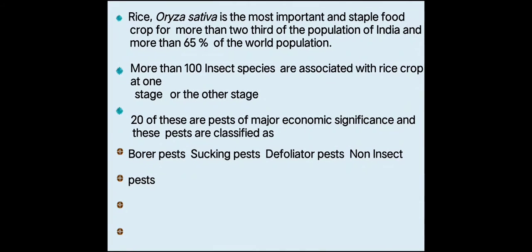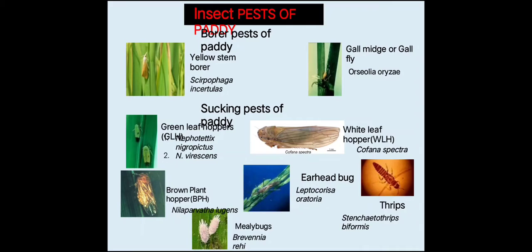First is borer pest. All these 20 pests are categorized into different groups, that is borer pest, sucking pest, defoliator pest and non-insect pest. Now we'll see the borer pest. For example, the borer pests are yellow stem borer and gall midge. The scientific name of yellow stem borer is Scirpophaga incertulus, whereas the scientific name of gall midge is Orseolia oryzae.